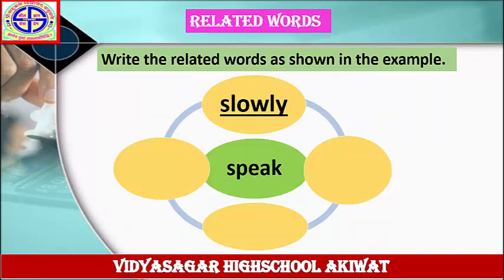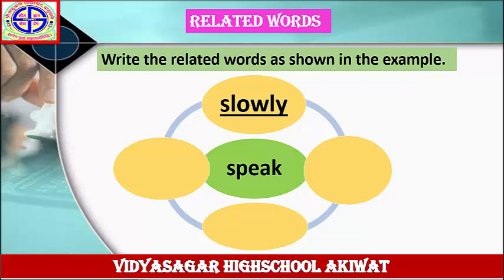Write the related words as shown in the example. Look at the word in the middle box. The word is speak. This is a verb. The answer is given here: slowly. Speak slowly. Slowly, this is an adverb. It means you have to write down 3 more adverbs in your notebook.